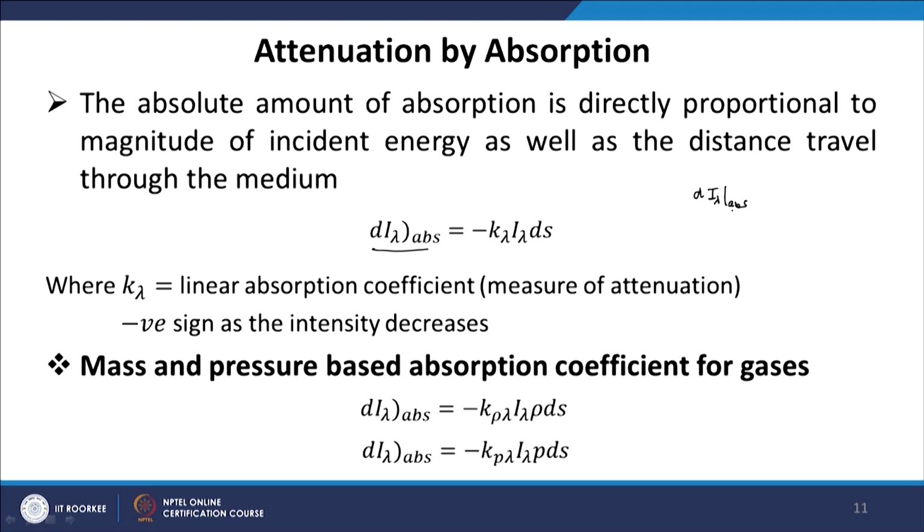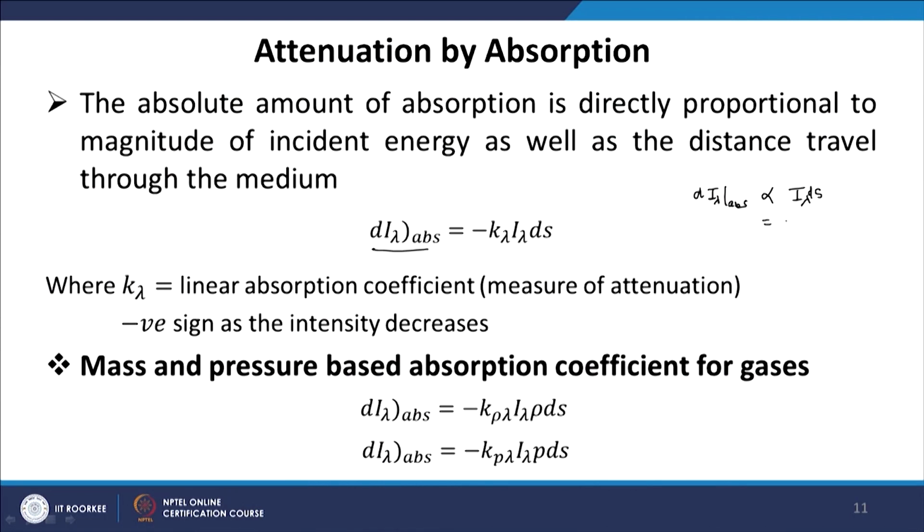So, we will write separately the change in intensity d I lambda for absorption and scattering. This is proportional to the incoming intensity and the path travelled ds. So, the change in intensity of radiation when it travels through a small path ds depends on the incoming intensity, and we can replace this proportionality sign with a constant.